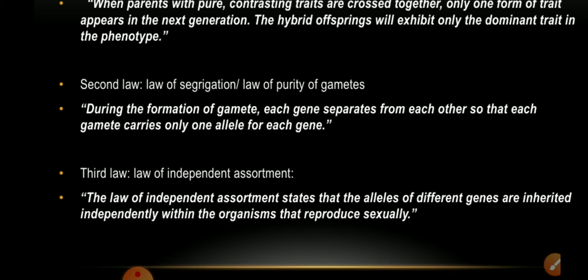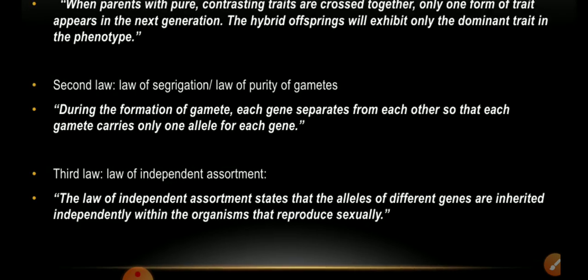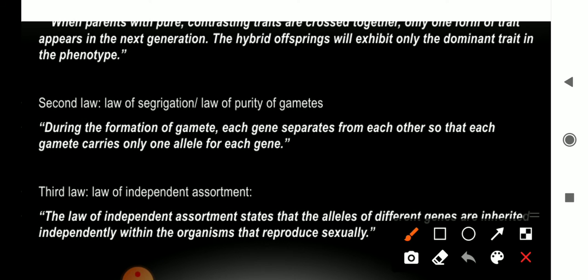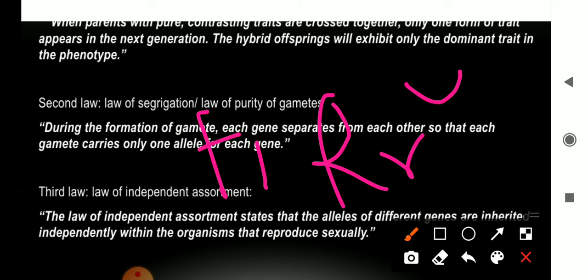For example, in Mendel's dihybrid cross, when the offspring of the F1 generation, R and Y, are self-crossed, they produce four types of offspring.